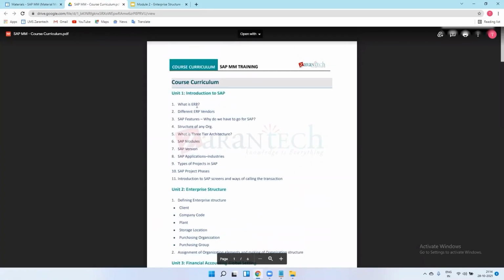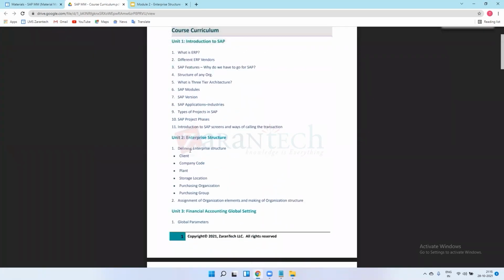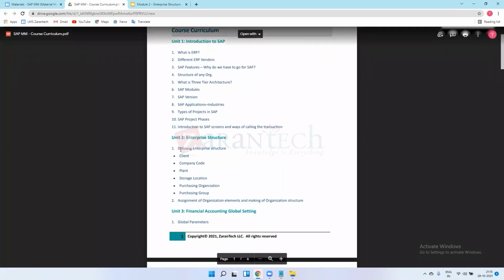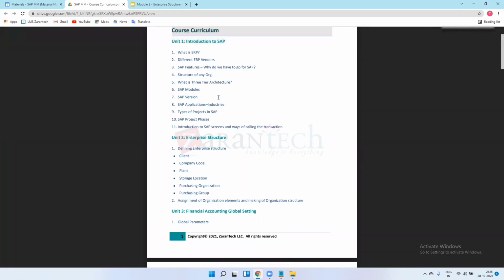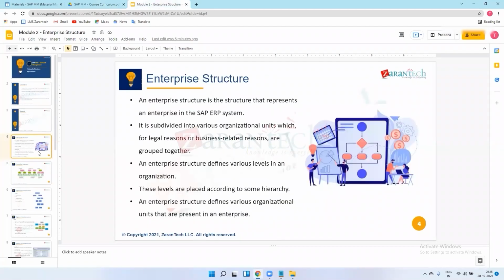So we have completed this basic introduction of SAP. Coming to the enterprise structure, I will explain this structure and the assignments theoretically in today's session in the next 15 minutes. From the next session onwards, we'll directly start working on the SAP system. In the first 5 minutes, I will explain these PPTs for revision, and then we'll go to the practical session.